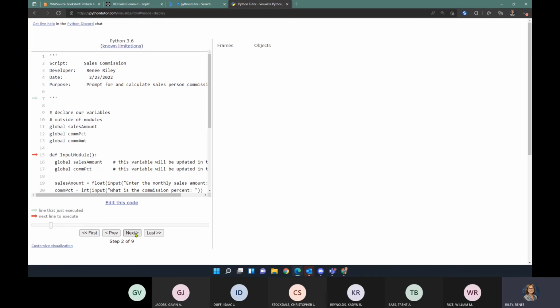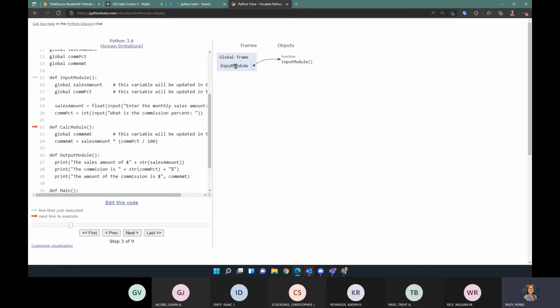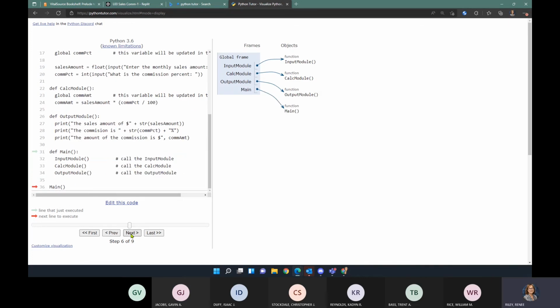It's reading my input module. And notice over here in the display window, it's showing, oh, I found this input module. Here's where that function is. If anybody calls it, I know how to get to it now. Now I'm sitting at my calc module. When I click next, you'll see this code visualizer will have information about our calc module. And now our output module. And finally, our main. And now the visualizer and Python know that we have these 4 modules in our code.